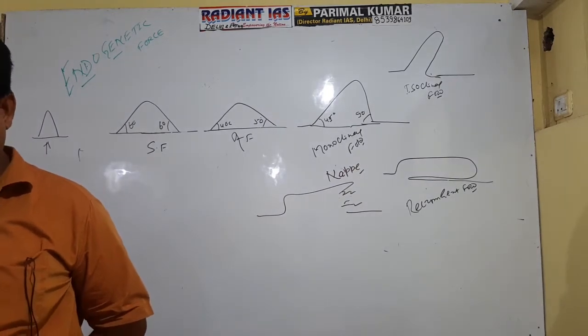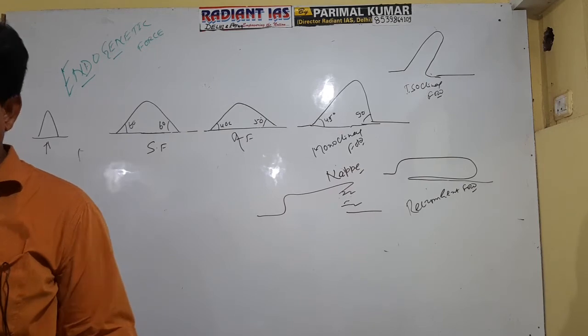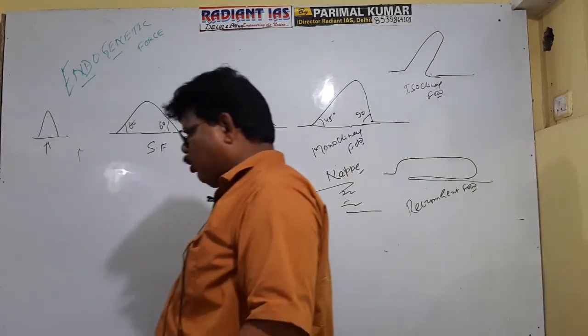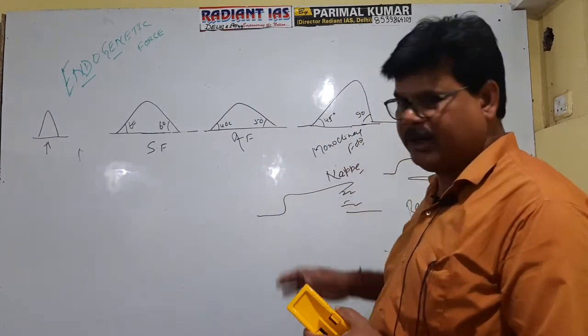Is it clear now? And when the neck of the fold gets destroyed, it is referred to as nappe. Okay, you see. Can I erase this?